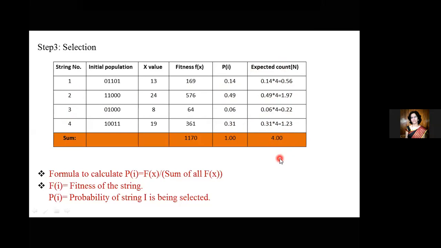Now here we have to select one thing. How do we select? You have to select a population or a solution in such a way that the least value will not be selected. You will select the highest value from the expected count. So from this column, whichever is the highest, you're going to select that. Among all these, the highest is 1.97. So I have selected string 2 because it has got the highest expected count value, which is 1.97. So this is one main string. And also we are going to eliminate one string which has the least value. Here the least value is 0.22. That's the third string, so this row we'll be eliminating.